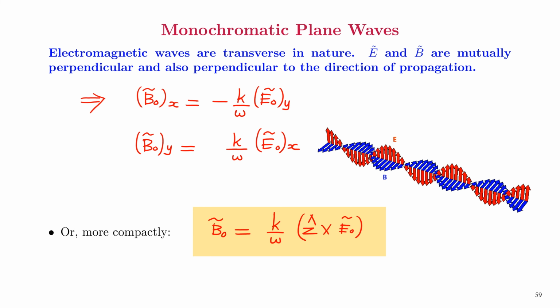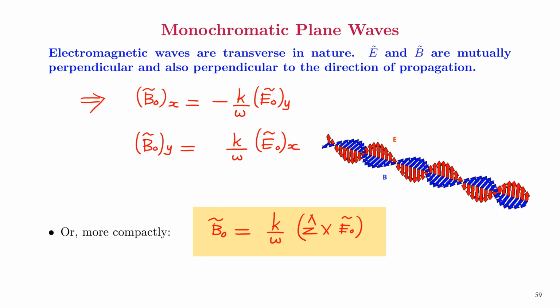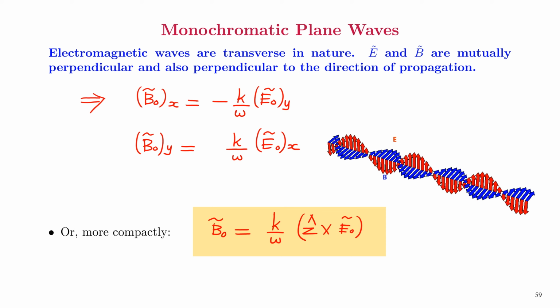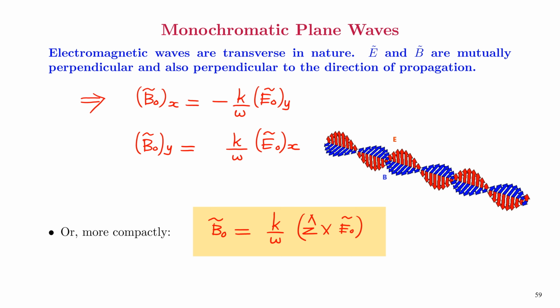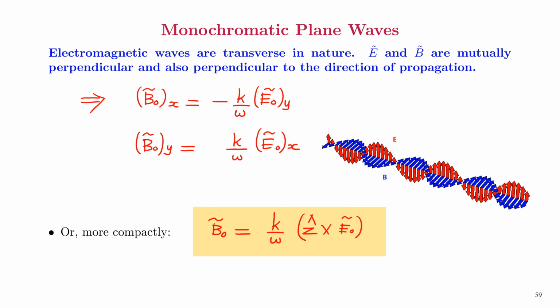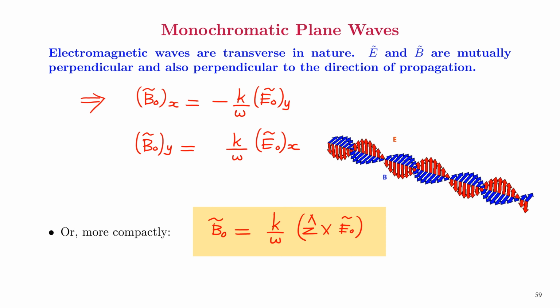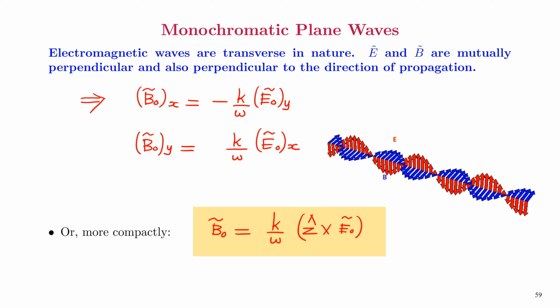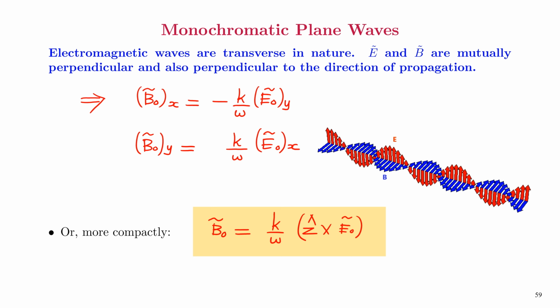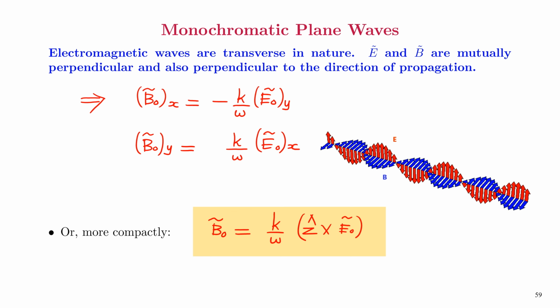They are transverse in nature, that means they don't have a z component, that is a component along the propagation direction. They are mutually perpendicular to each other and also perpendicular to the direction of propagation. That is what we understood from the last equation, B0 equal to k over omega, z hat cross E0.